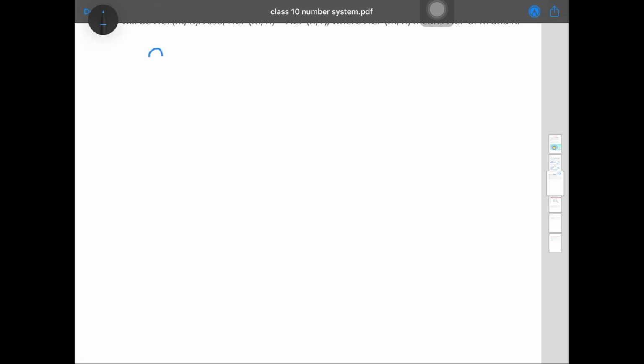So here, suppose we have two numbers, 210 and 55. How can you find out the HCF of that? Always take the bigger number, so divide the bigger number by the smaller number.